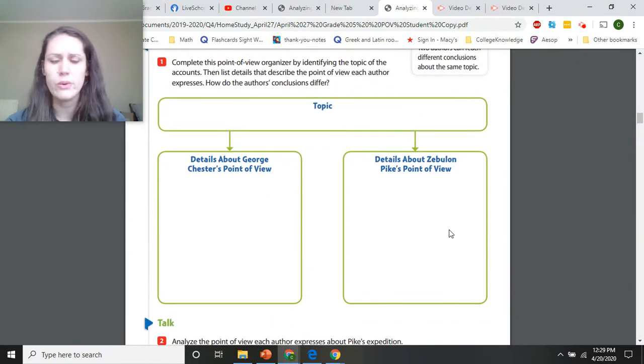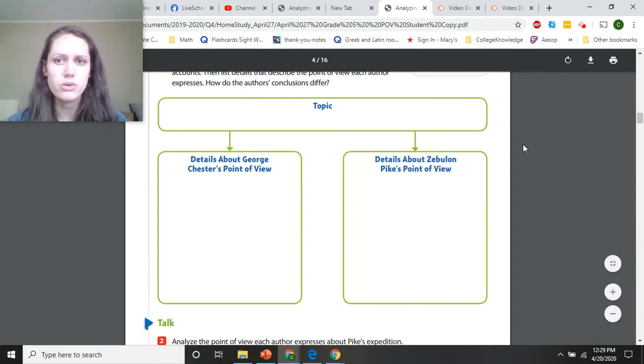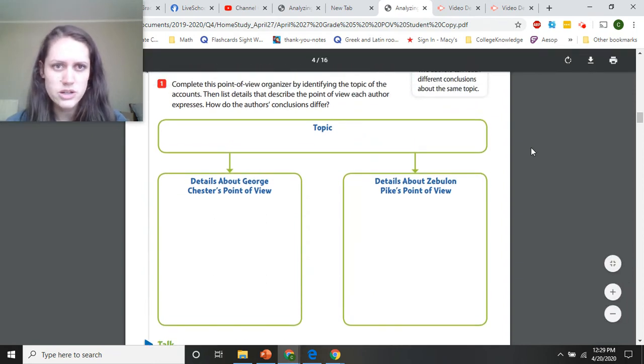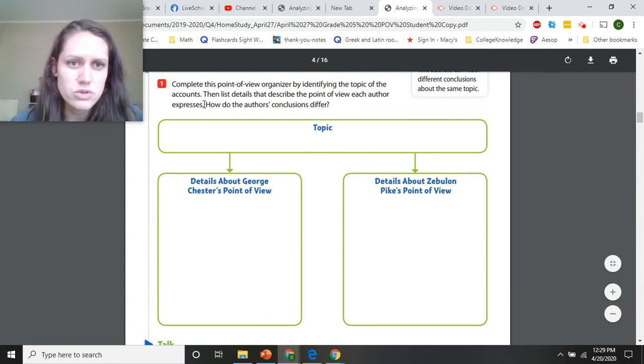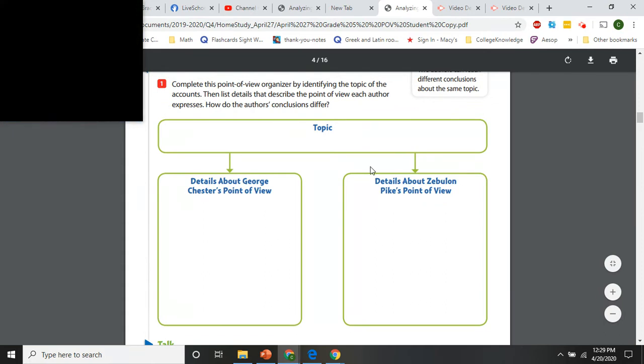An organizer, just like we completed in video 1 of this lesson. Complete this point of view organizer by identifying the topic of the accounts. Okay, what was the topic?